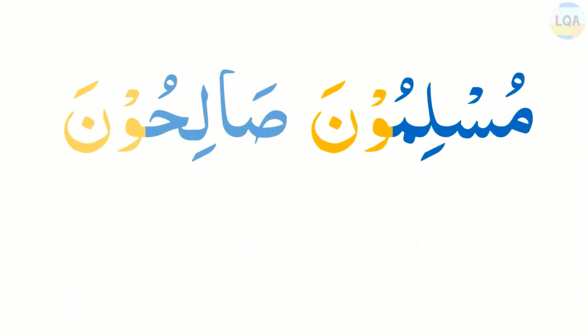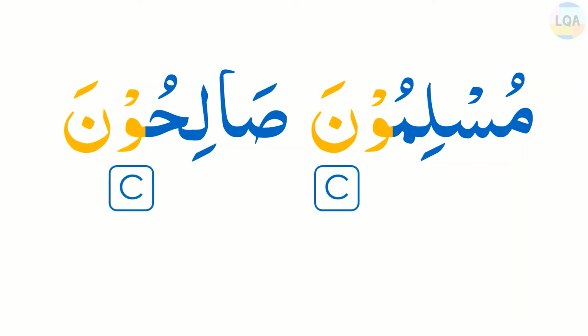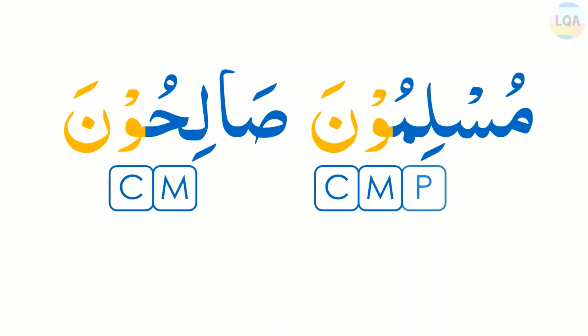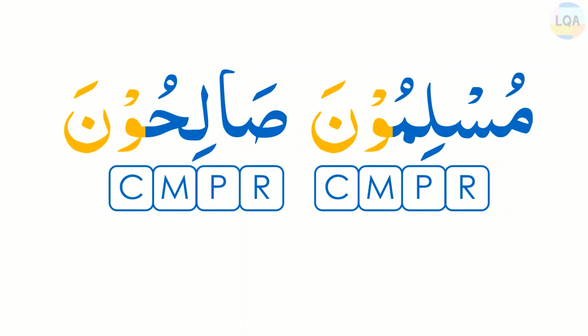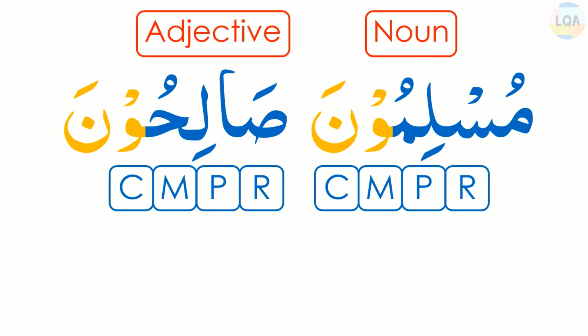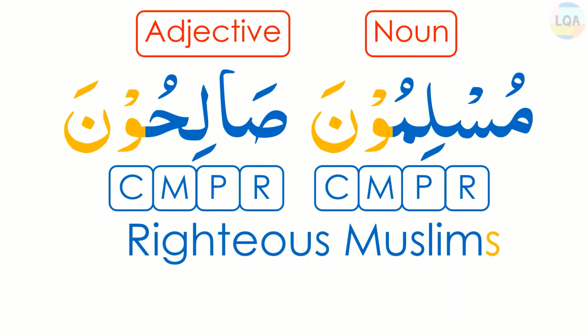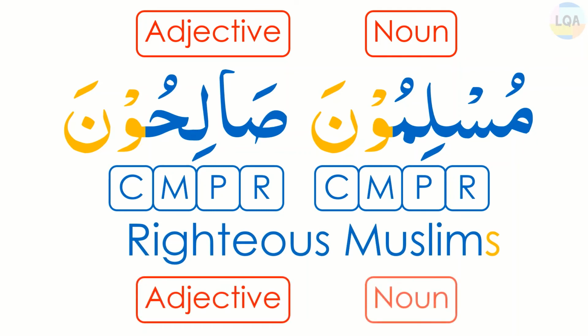In this example, Muslimuna, Salihuna. Here Muslimuna and Salihuna both are common noun because they don't have al in the beginning. Both of them are masculine because they don't have ta in the end. And they have waw nun at the end with una sound, which is a sign of plural rafa status. So they are plural and their status is rafa. As all the four properties of Muslimuna match with Salihuna, Muslimuna is noun and Salihuna is adjective. So the translation will be righteous Muslims, where righteous is adjective and Muslims are noun.